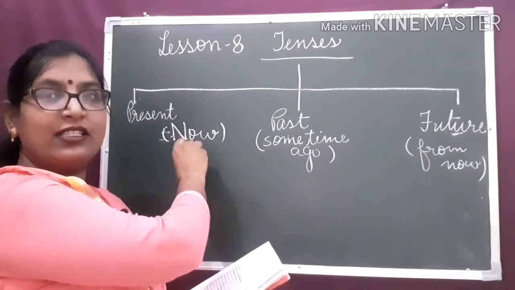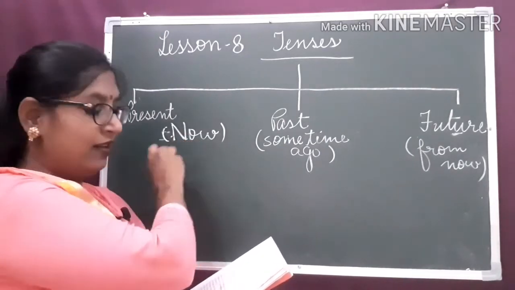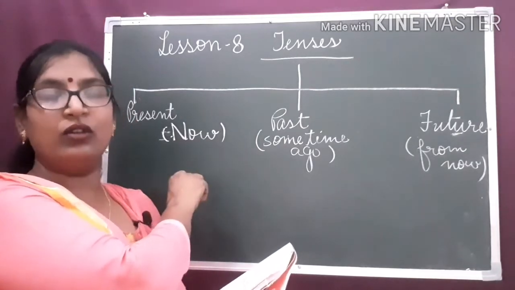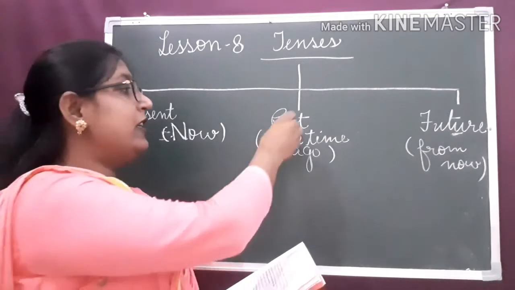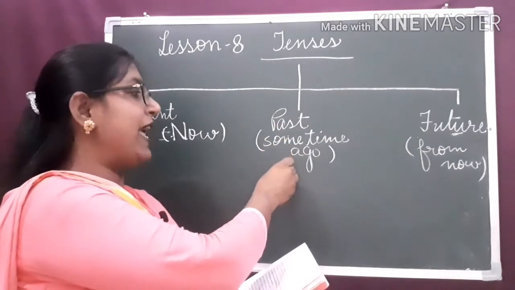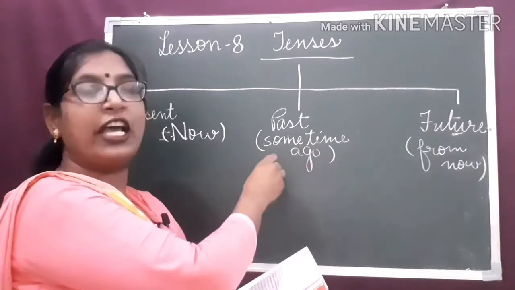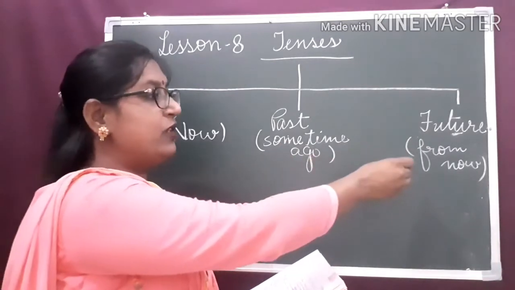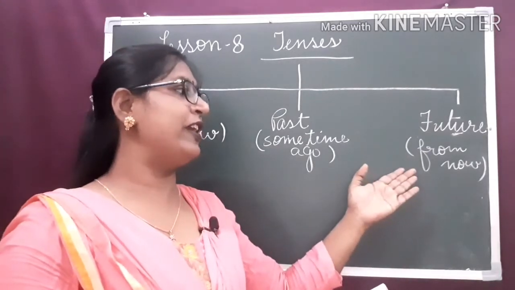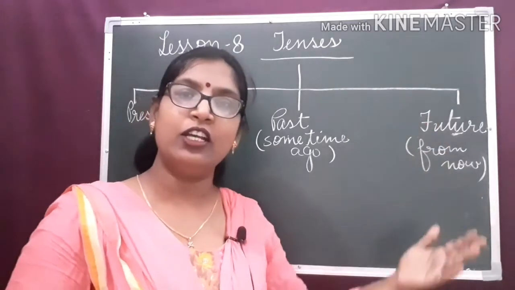In present tense, the verb tells us that the action takes place now or in the present. In past, the verb tells us that action took place some time ago. And in future tense, the verb tells us that action will take place from now, means in the future.